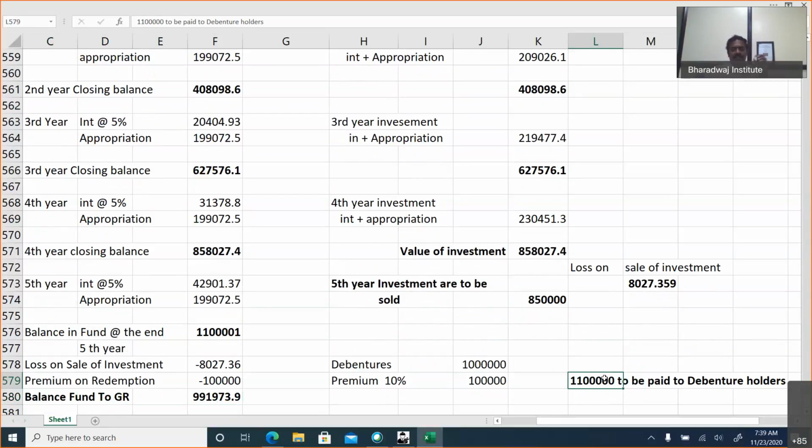No need to prepare ledgers. Like in a paper-pen examination, you have to prepare the sinking fund account, sinking fund investment account, interest account, those things. Now it is only a tabular working or calculation. So this online examination makes sinking fund as well as debenture much easier.